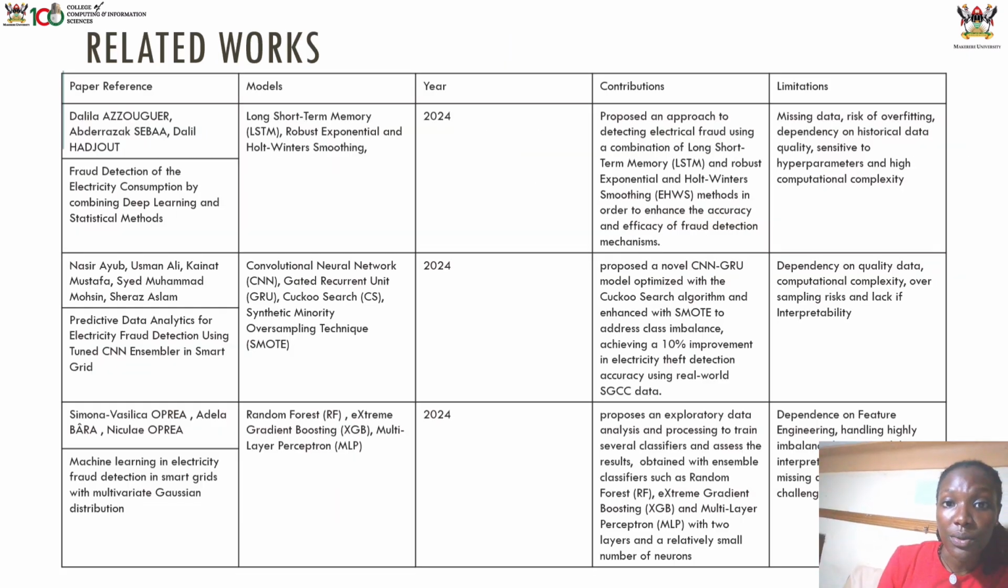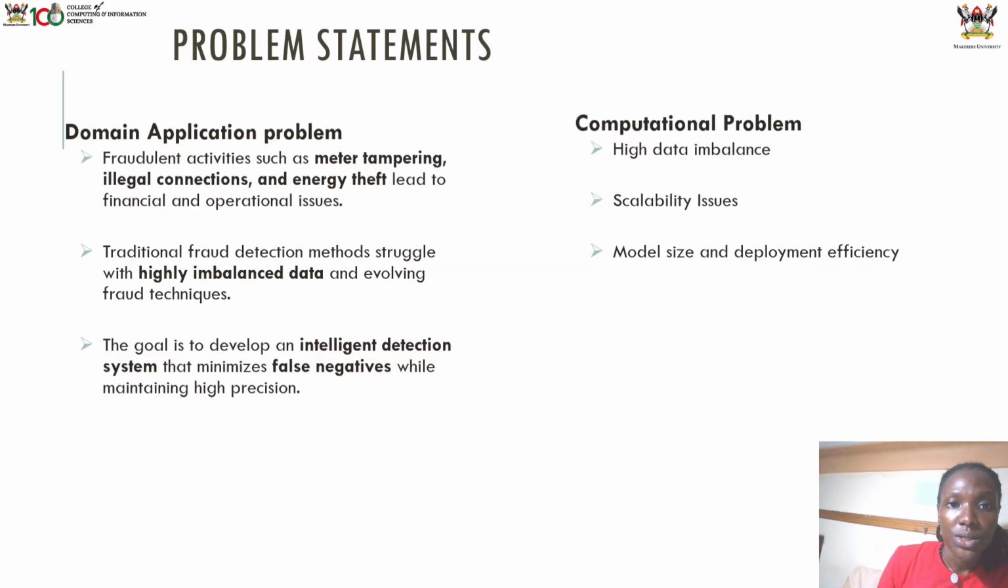So these are some of the related works. It's recent work of 2024. The table includes the paper references, the models that they did, the contributions and the limitations they encountered. So the problem is basically fraud activities, for example, meter tampering, illegal connections, and energy theft that lead to financial losses to the utility companies that supply power and gas.